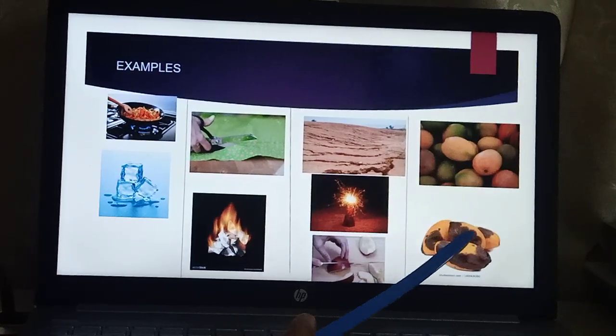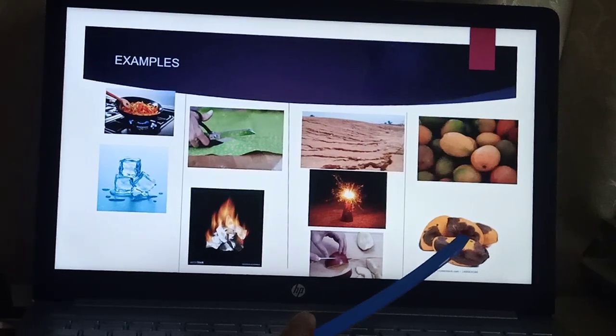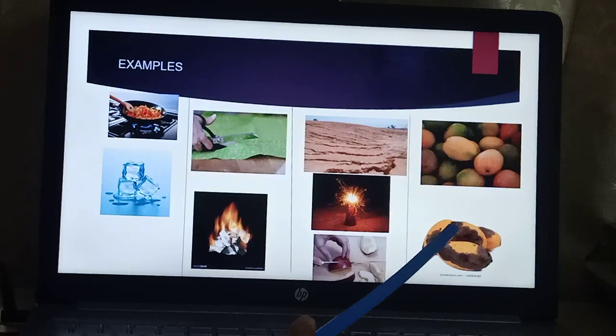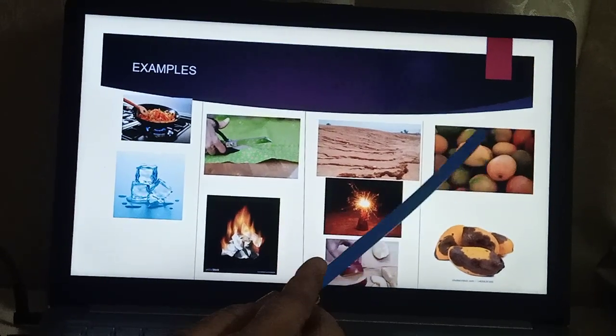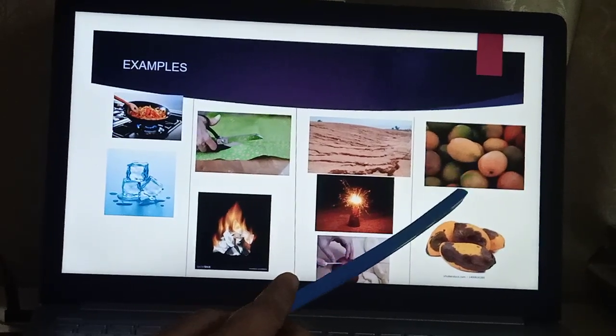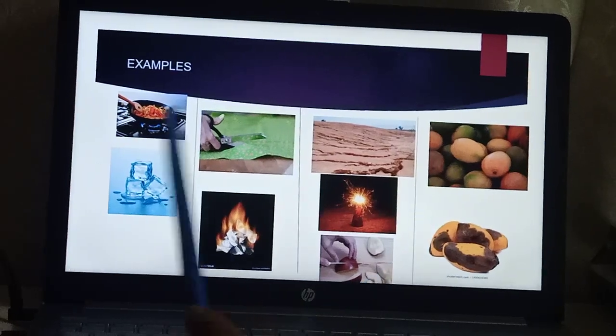In the same way, you can see that these mangoes are rotten. We do not want these changes to occur. So these are examples of undesirable change. So as we say that ripening of mango is an example of a desirable change, at the same time the rotting of mango is an example of undesirable change.